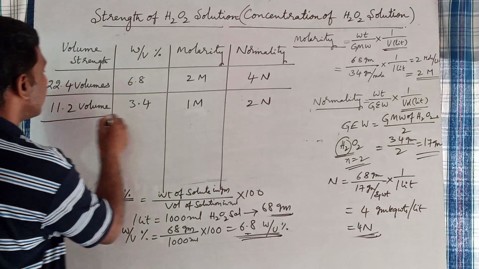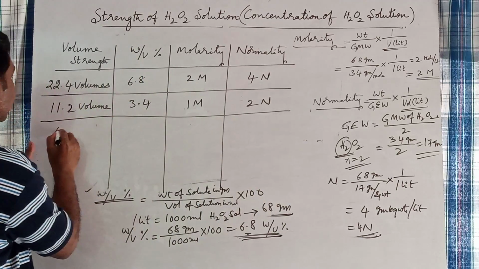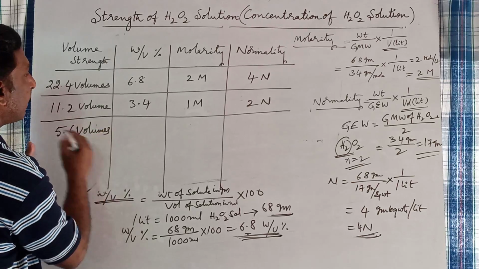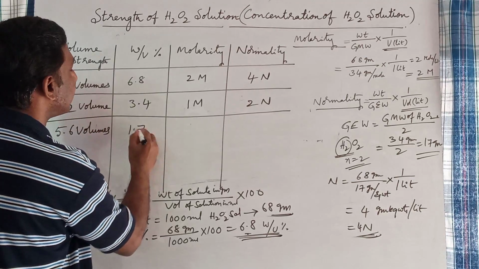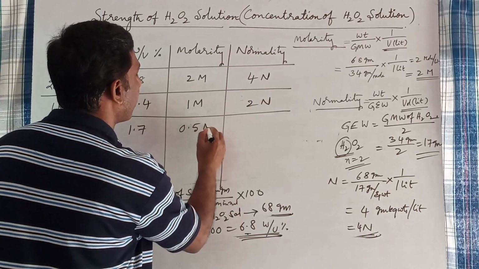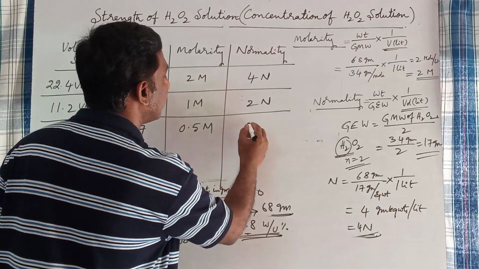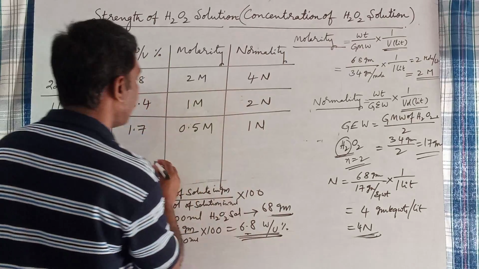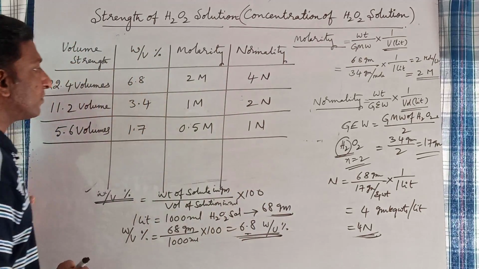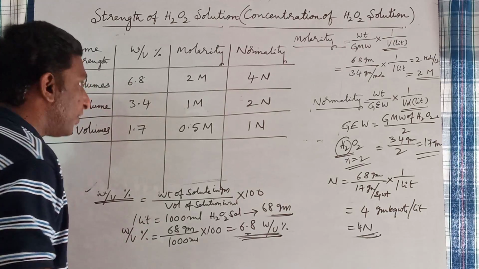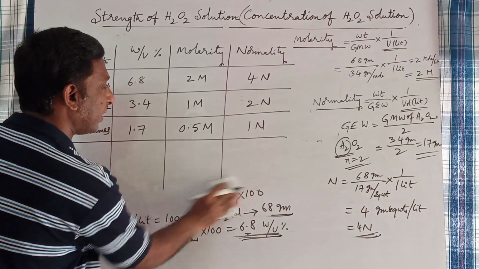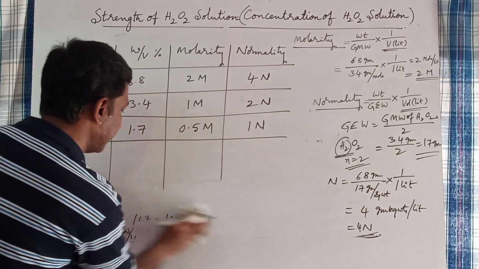Now, similarly, 5.6 volumes of H2O2 is automatically 1.7 weight by volume percentage, 0.5 molar concentration, and its normality is 1 normal. Okay? So from this table you can draw certain relations between them.